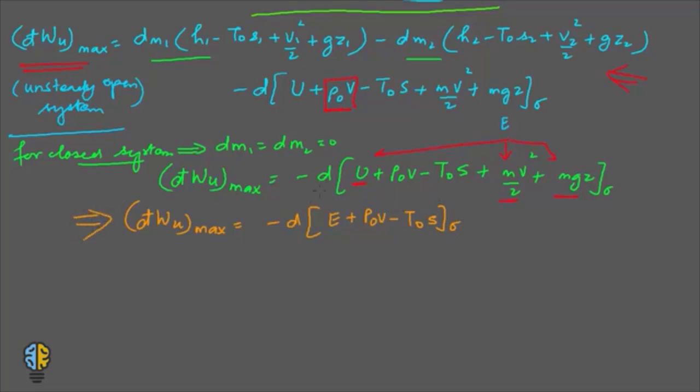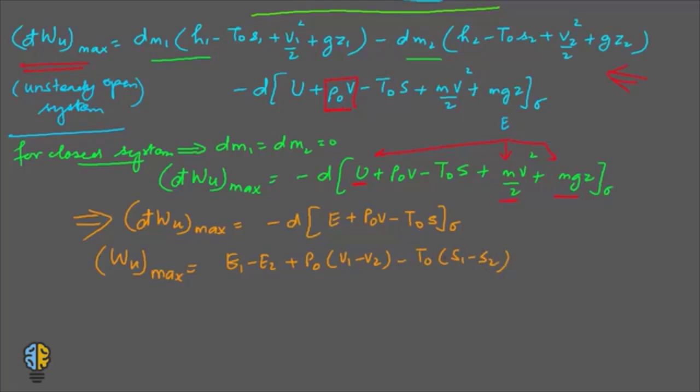Now this is the differential form. If you write it for the whole system, then the maximum useful work WU would be equal to E1 minus E2, plus P naught into V1 minus V2, and then minus T naught into S1 minus S2.